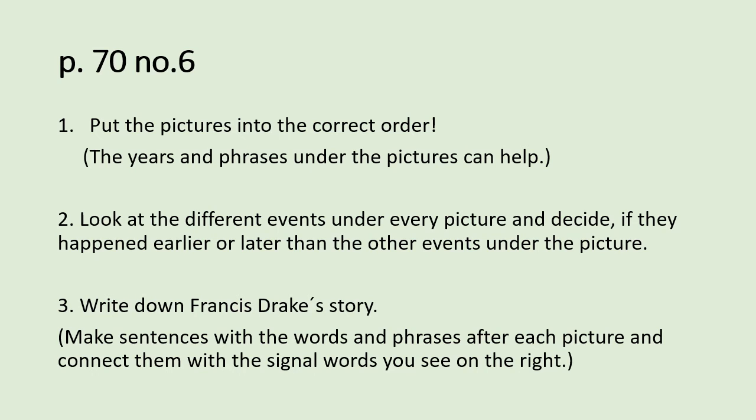Step 2 is to look at the different events under every picture and decide if they happened earlier or later than the other events under each picture. And then, as a third step, write down Francis Drake's story. Make sentences with the words and phrases under each picture and connect them with these linking words. You also see them on the right side of the exercise.